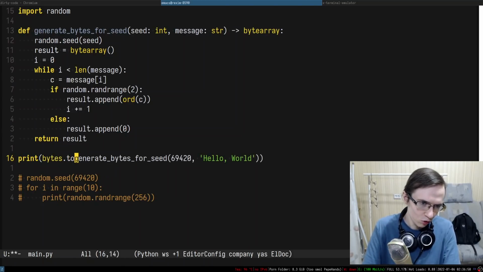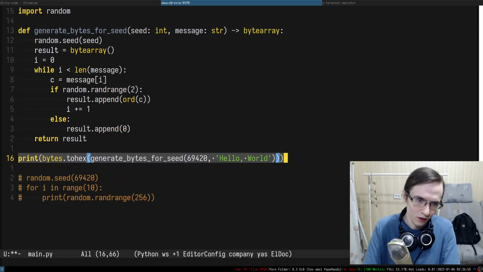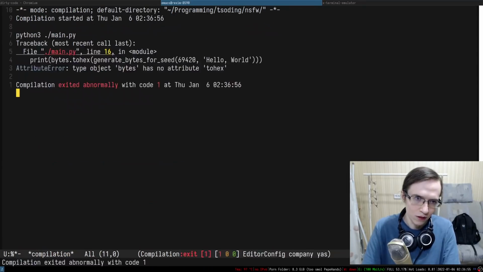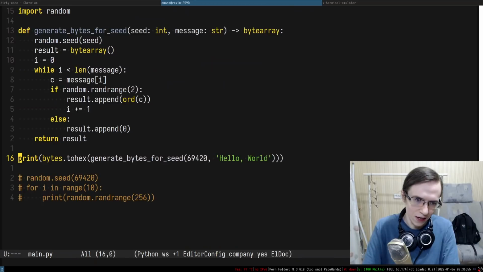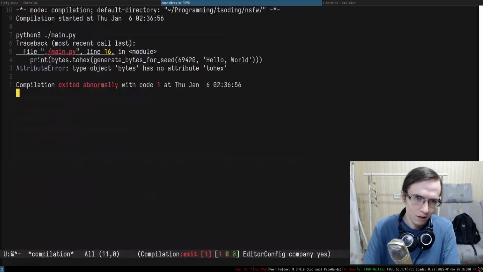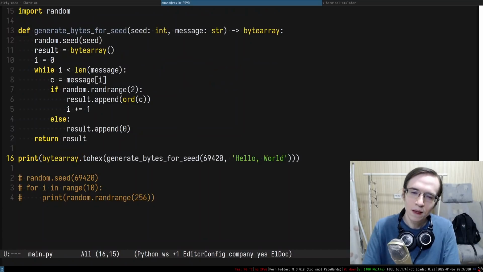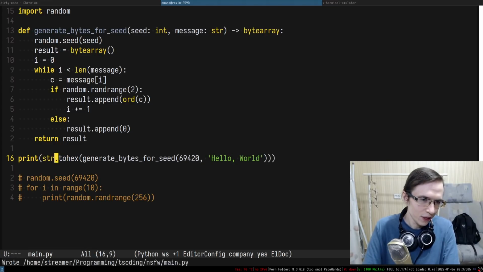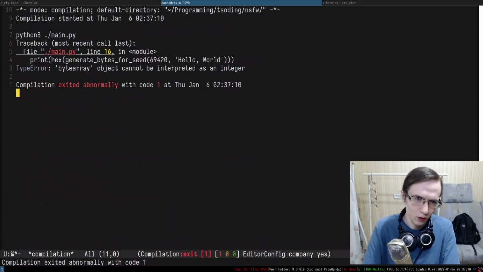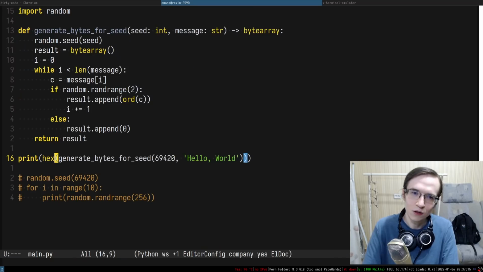Can I do something like that? If I try to run that, bytes doesn't have it. What about byte array? It doesn't have that. So maybe str has something like to hex, or maybe just hex. Cannot be interpreted as an integer.